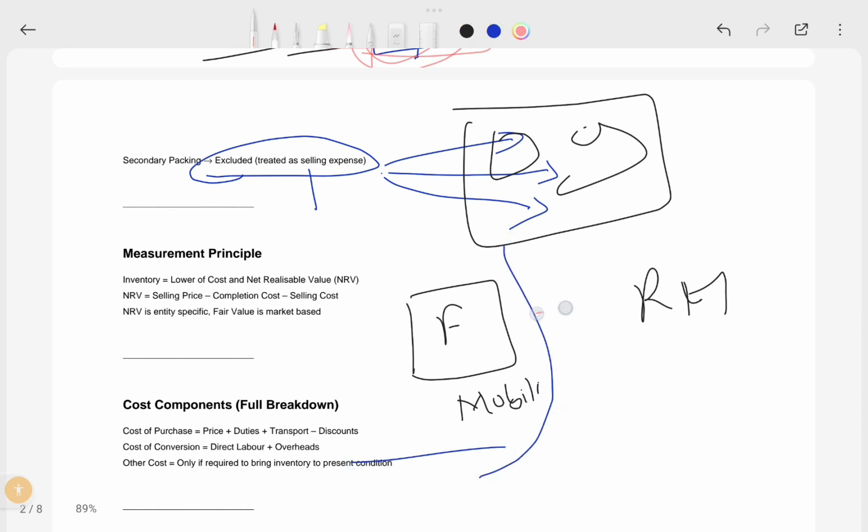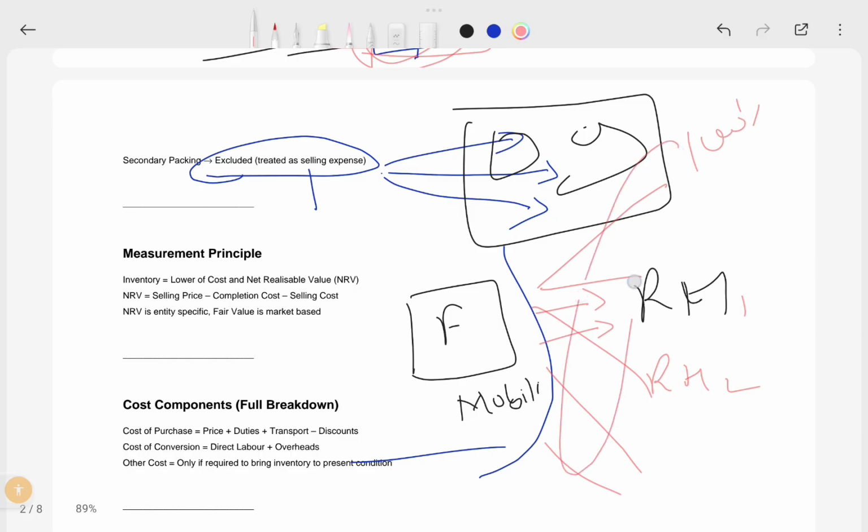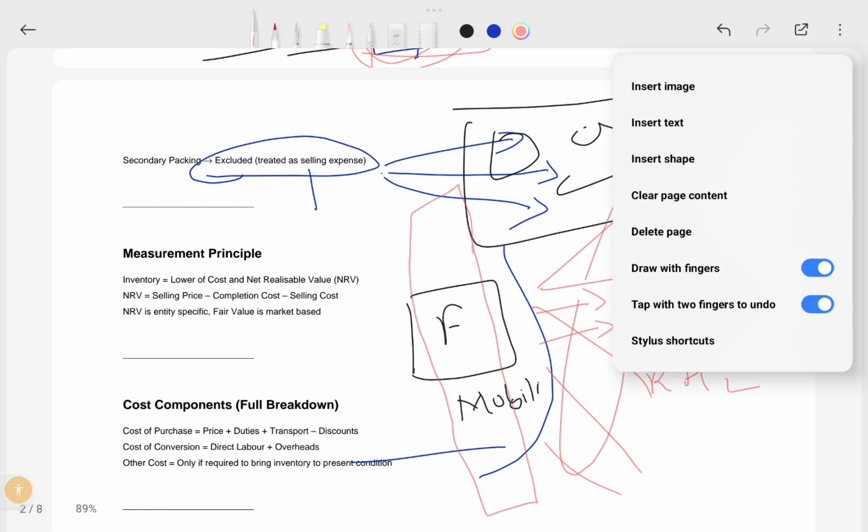After the factory, you might send these to retail house 1, retail house 2. There may be thousands of such houses. I mean, in Hyderabad, in Vizag, in Chennai, in Karnataka, there are similar retail houses in your entity. So these are the indirect transport costs that may not be included in the cost of inventory. The cost until the item is ready for sale at the factory stage is the cost you should include.